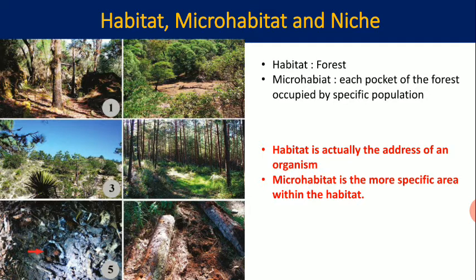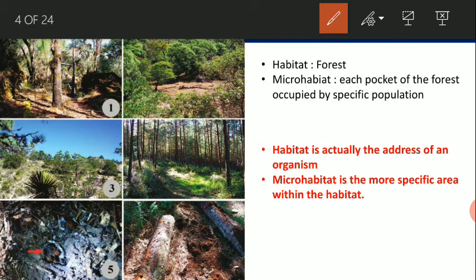Now see the diagram here. These are the different areas of the same forest. See here the appearance of the trees, all the abiotic factors, the nature of the soil, all are different, and that's why for each and every pocket the diversity or the presence of the organisms is also different.